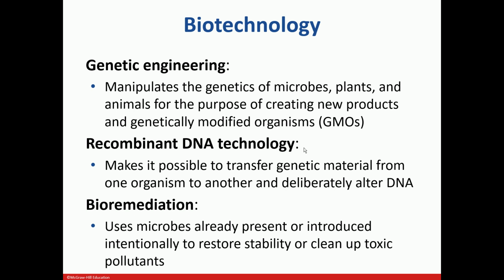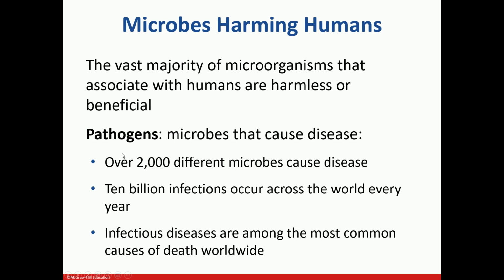Bioremediation involves the use of microbes to clean up some toxic pollutants. So there are various good uses of microorganisms. Now we're going to talk about some of the bad part of the microbes which can harm humans. The microbes which cause disease in humans, we call pathogens, or virulent microorganisms. There are around 2000 different microbes which can cause diseases, and there are 10 billion infections which occur across the world every year because of microbes.